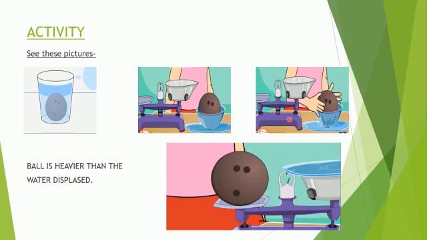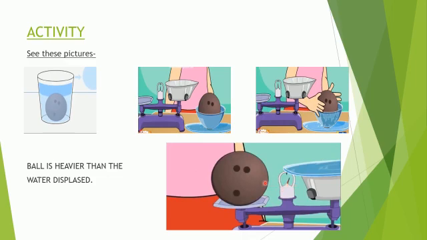In this picture you can see some water spills. This is a smaller ball and this is a bigger ball, no? And this ball is full of water. When we place a ball on it, some amount of water spills into this bigger ball, no? Now what we have to do, we have to take the weight of this ball and of this water which is displaced by this ball. See here. So see this needle.